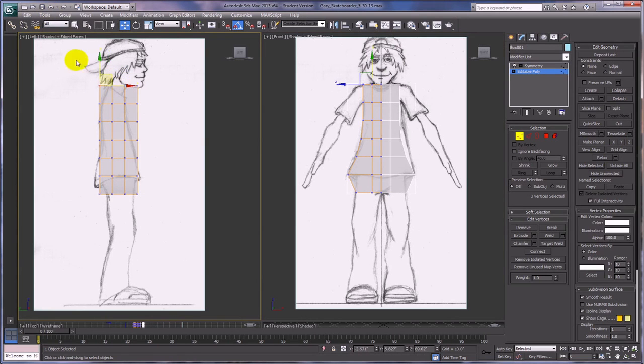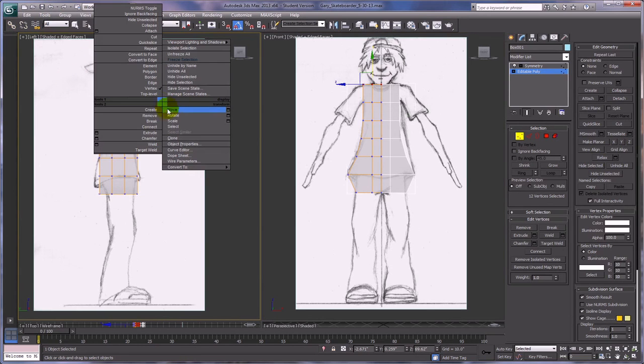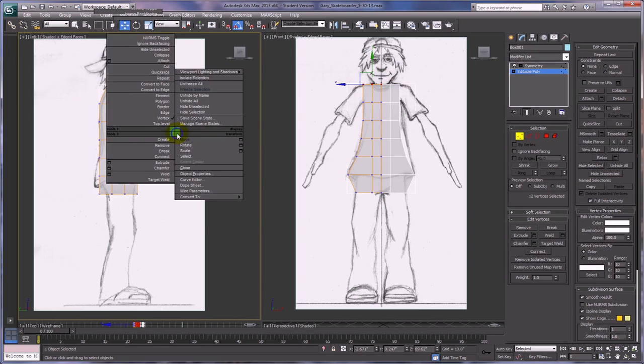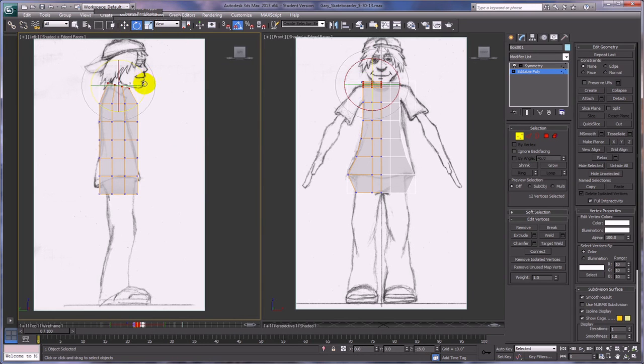In fact, one of the things we're going to do a lot of times is select a whole row, right click, choose scale, and scale those in like that, and then right click and choose move, and move them into position to make sure that they're going to be sort of correct. Also, we're going to be rotating, okay, and then perhaps moving down, in this case, so that it's getting into position approximately where the neck is going to be, okay. Move this over a little bit more, perhaps scale it a little bit more.